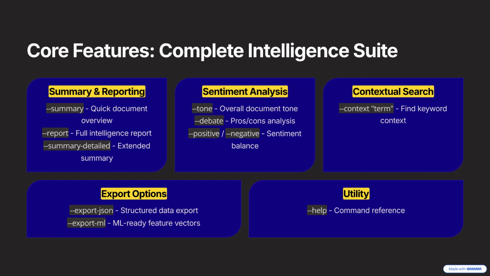You can also analyze sentiment with tone, or isolate all positive or negative sentences using positive and negative. Need to prepare for a debate? The Debate command separates pros and cons and gives you argument balance percentages. And for data scientists, you can export results to JSON using Export JSON or extract ML-ready features with Export ML. All of this from one single Python file.